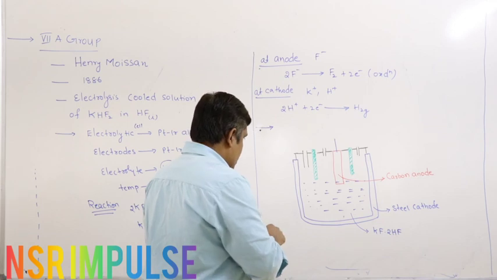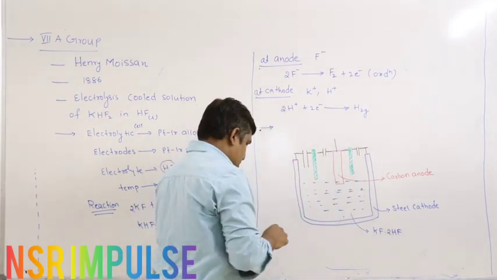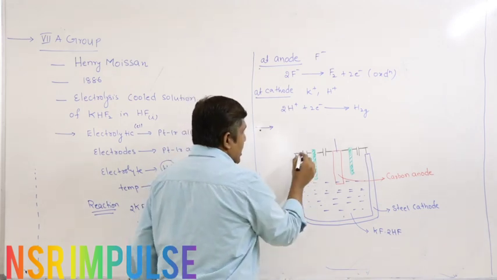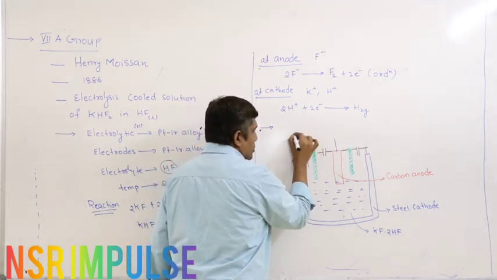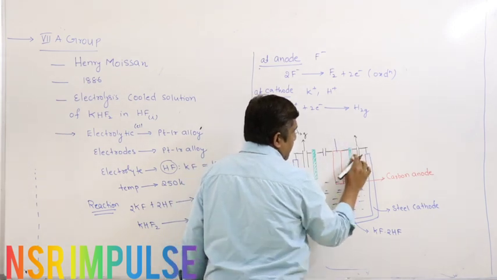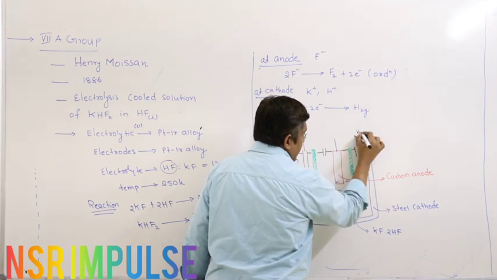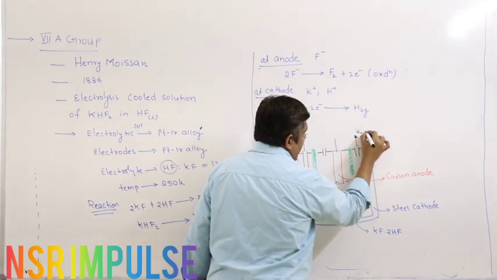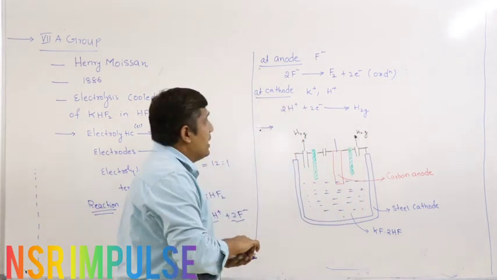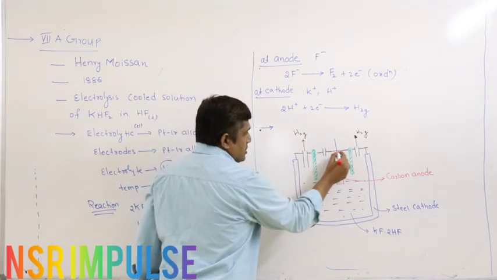Right. So this is the cathode. At the cathode, which gas is released? Hydrogen gas. Right. So here and here we get hydrogen gas. At the anode, fluorine gas is released. So this is the anode.